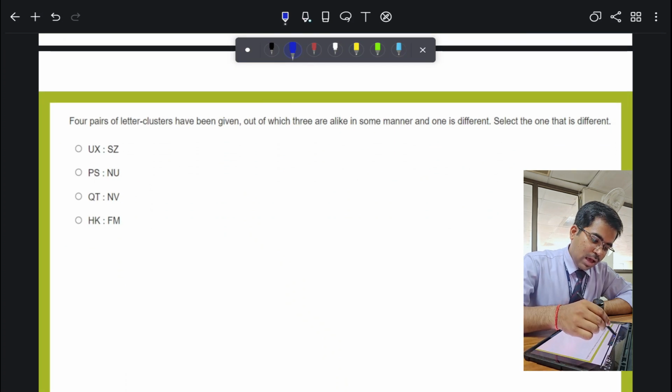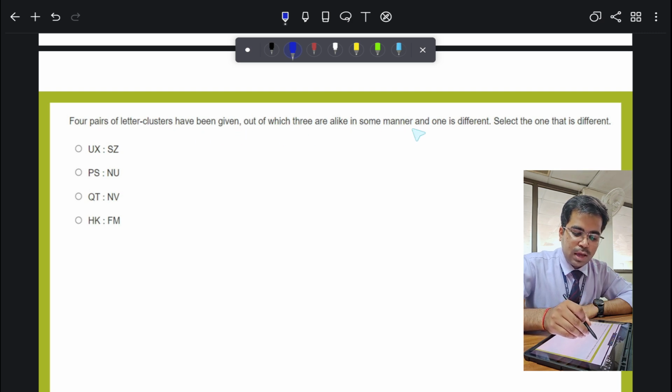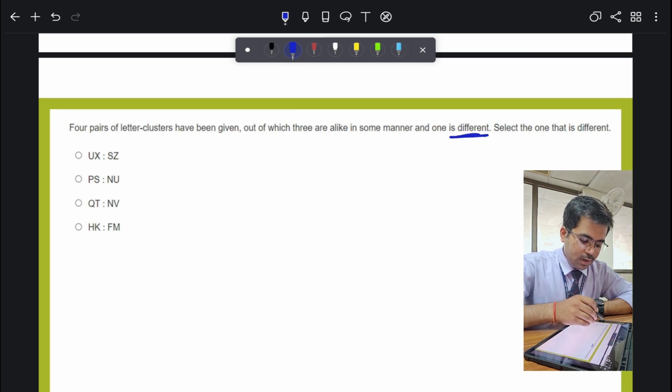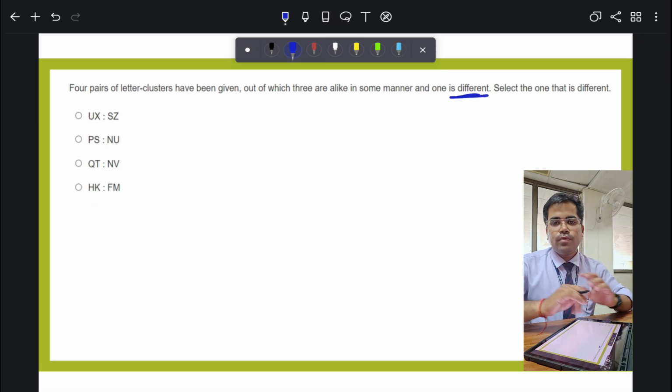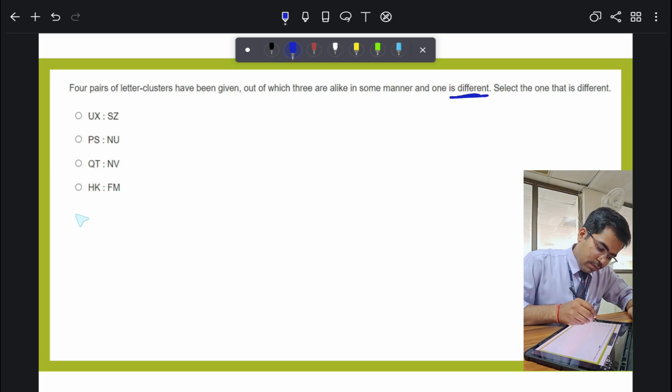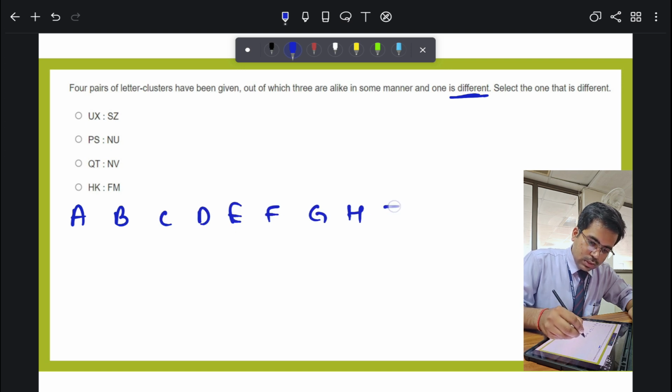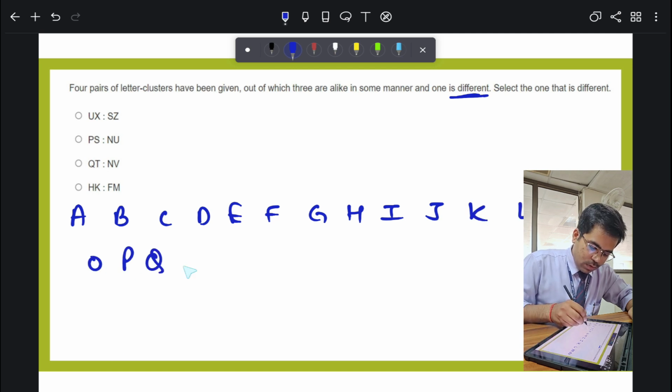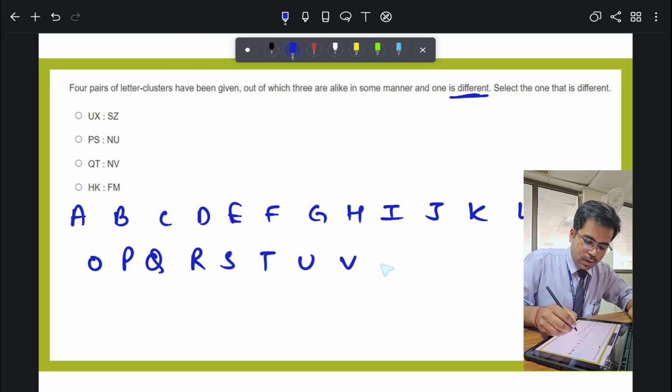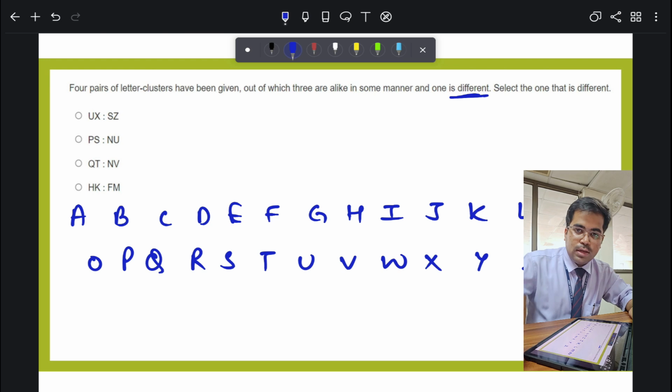Alright, now we have some pairs. Four pairs of clustered letters have been given, out of which three are alike in some manner and one is different. We have to find the different one. Whenever these types of questions come, first of all, you just have to write the alphabets: A, B, C, D, E, F, G, H, I, J, K, L, M, N, O, P, Q, R, S, T, U, V, W, X, Y and Z. Now let's find the relations between them.